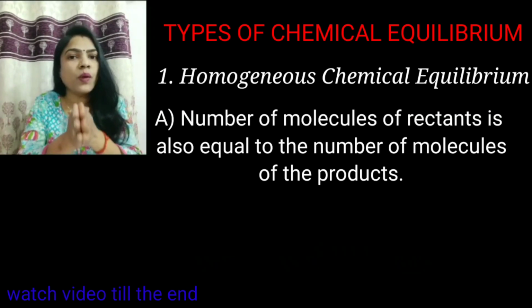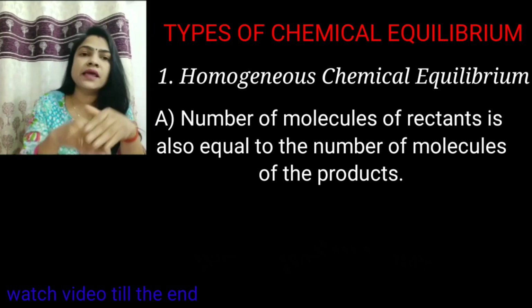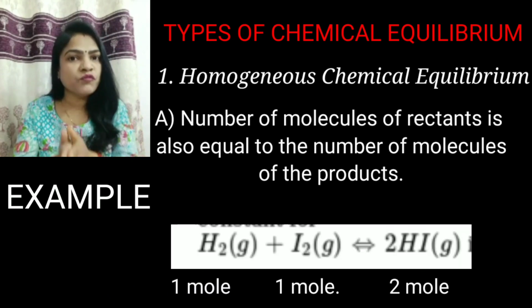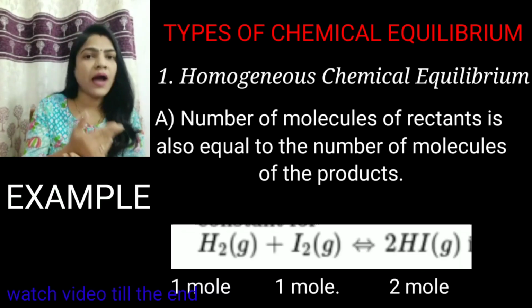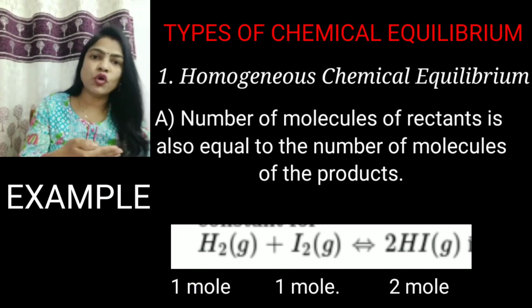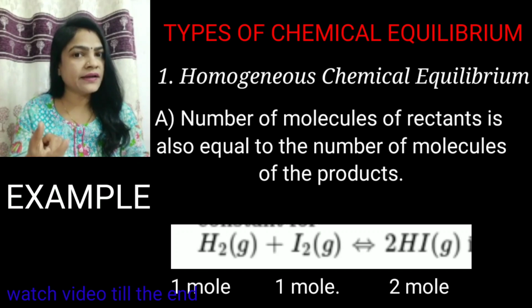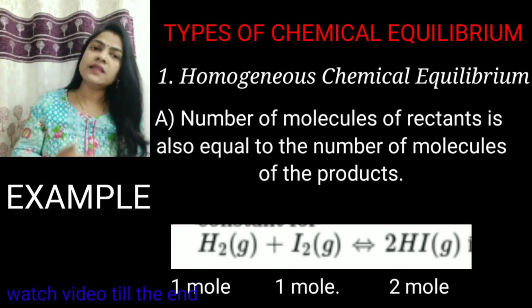First is where the number of molecules of the product is equal to the number of molecules of the reactant. For example, 1 mole of hydrogen reacts with 1 mole of iodine and gives 2 moles of hydrogen iodide, where the number of reactant moles is 2 and the product moles is 2.